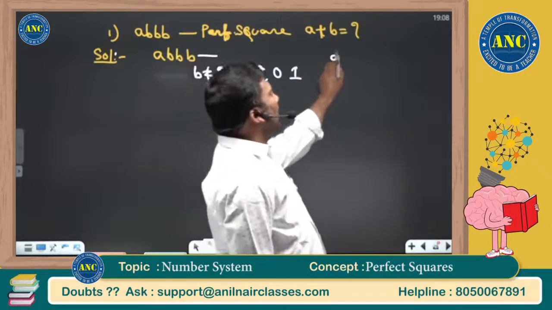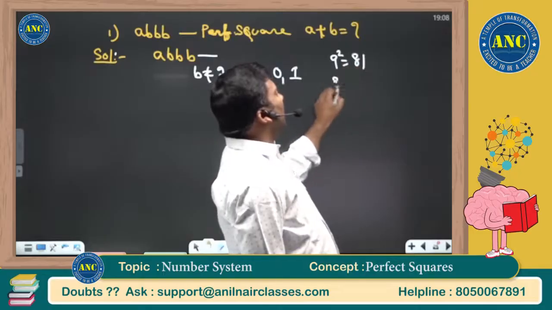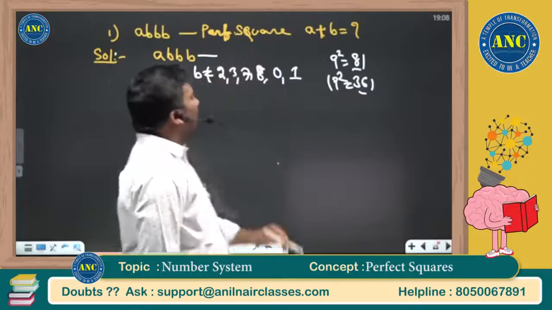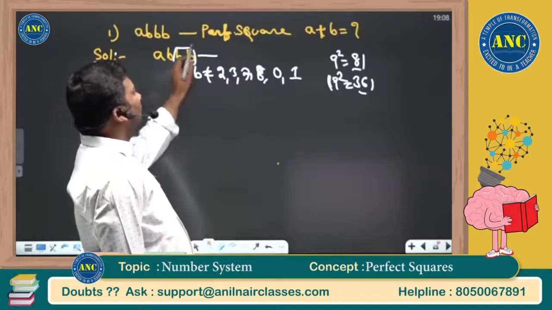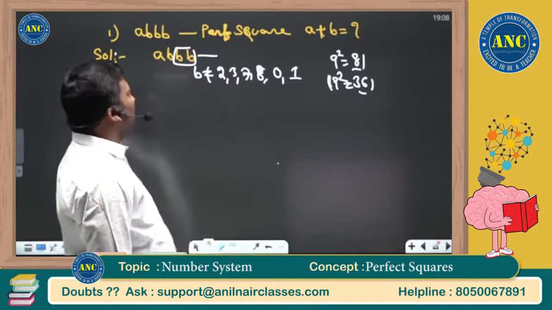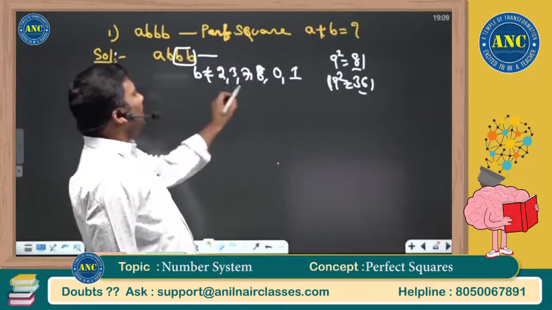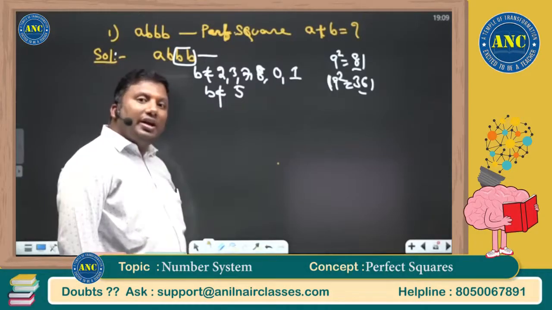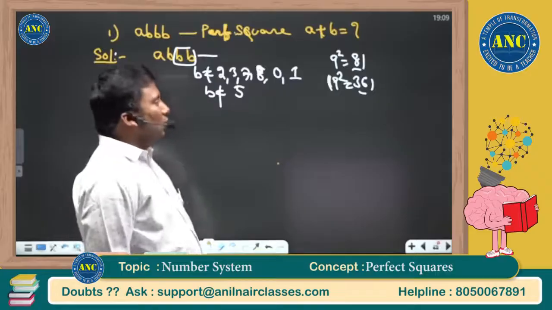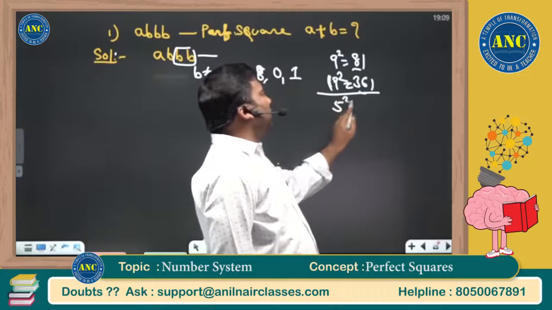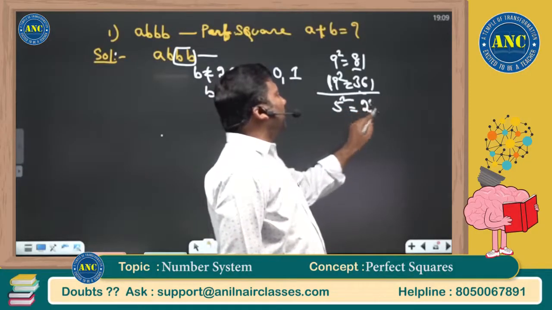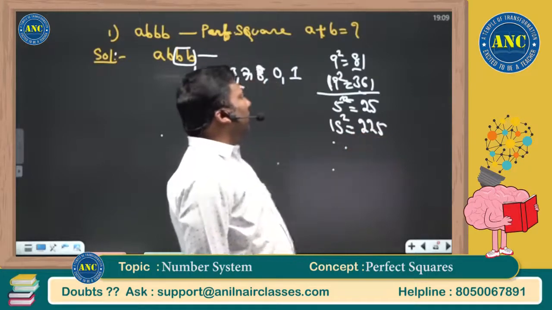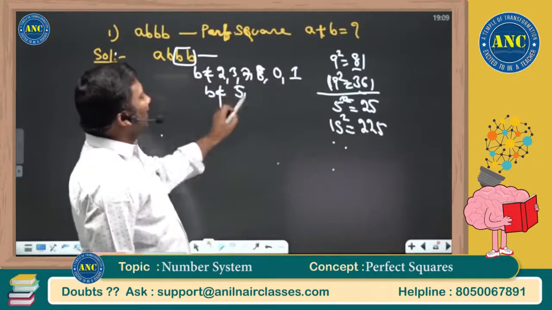It cannot take 1. Any perfect square ending with 1 has an even tens place, but both places should be the same. So 1 is not possible. 5 is also not possible. Any perfect square ending with 5 has tens place 2. Some examples: 5 square is 25, 15 square is 225. 5 not possible.